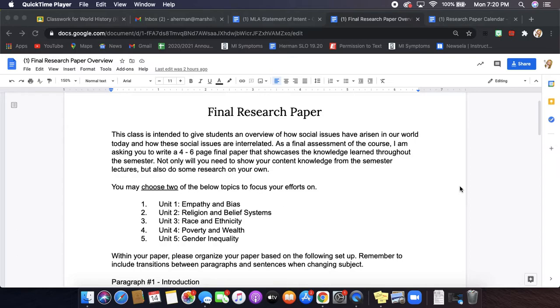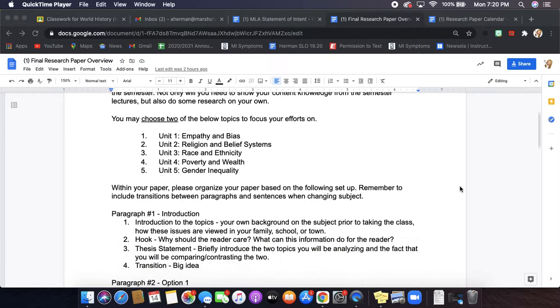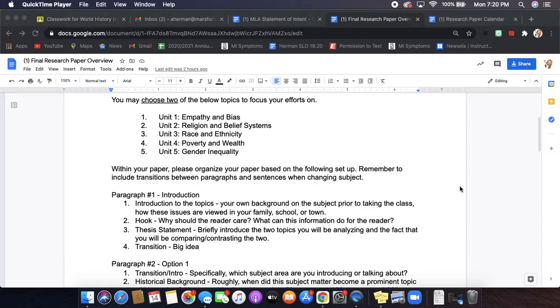Just a brief overview, and you are going to get a copy of this as well. You're going to choose 2 of the unit big topics from this semester. You could choose empathy and bias versus race and ethnicity, or poverty and gender, whatever 2 topics you thought were really interesting or work well hand in hand when comparing or analyzing the 2.